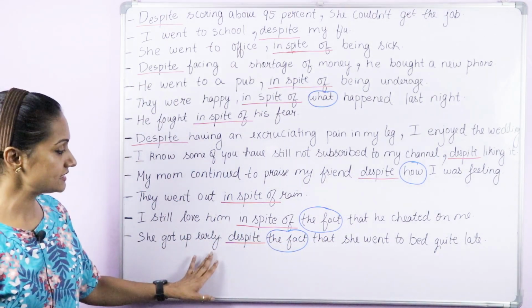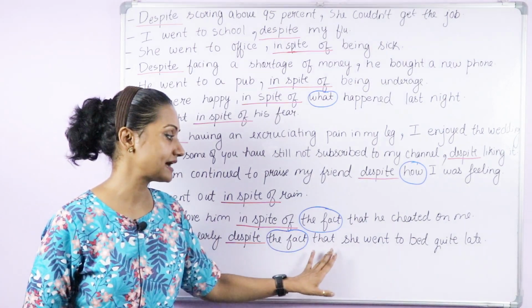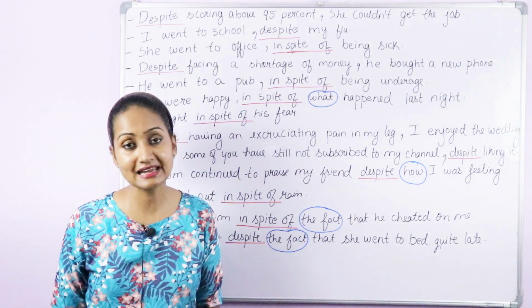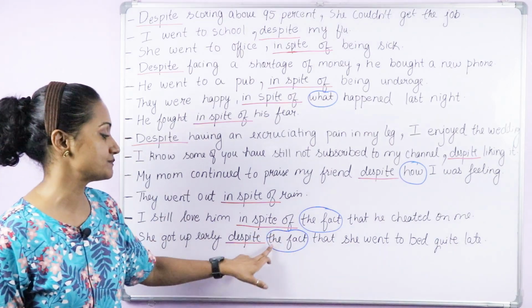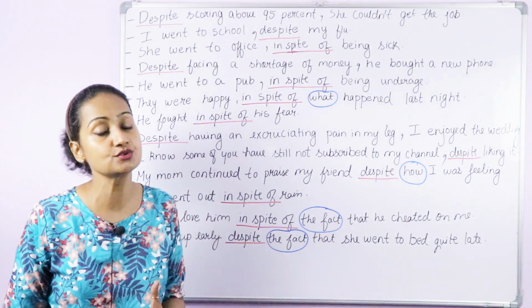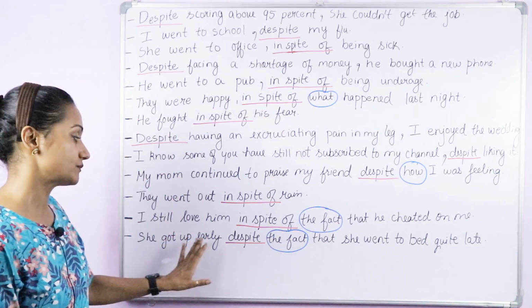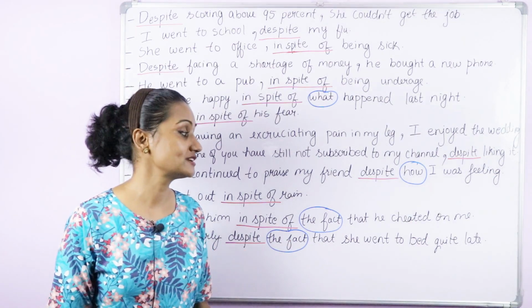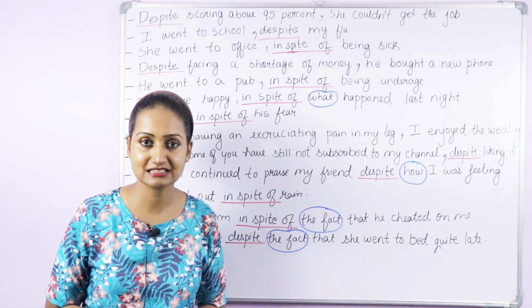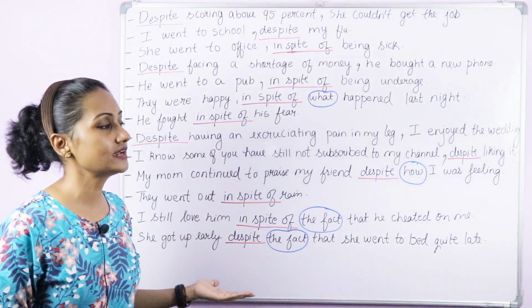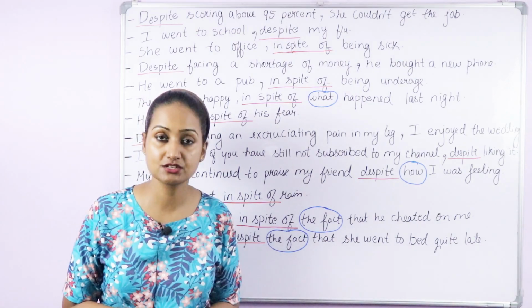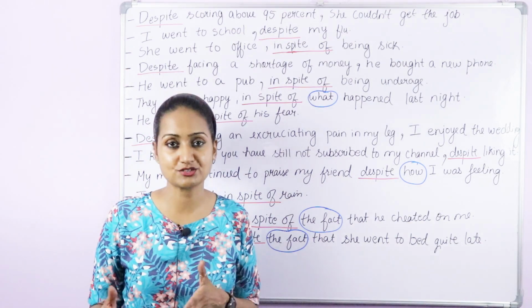She got up early despite the fact that she went to bed quite late. Here of is missing, because we don't use of after despite, we know that. So she got up early despite the fact that she went to bed quite late. This way you will use these two prepositions, despite and in spite of.